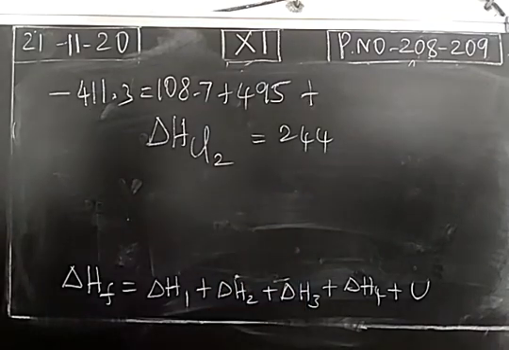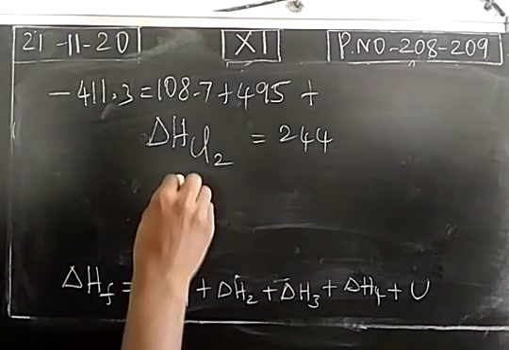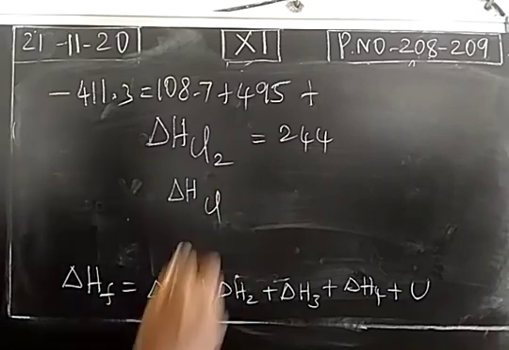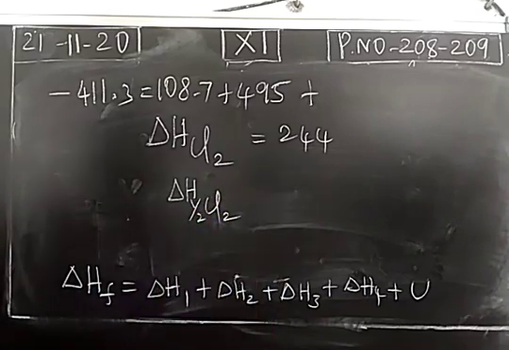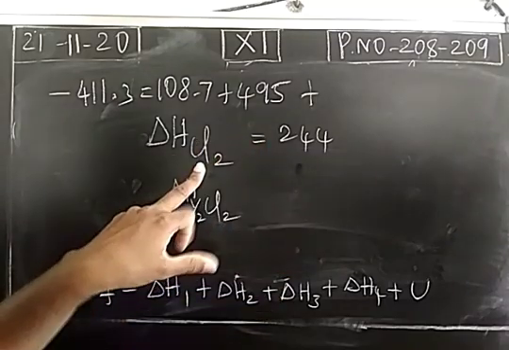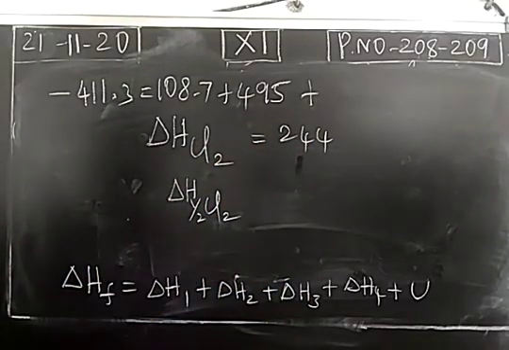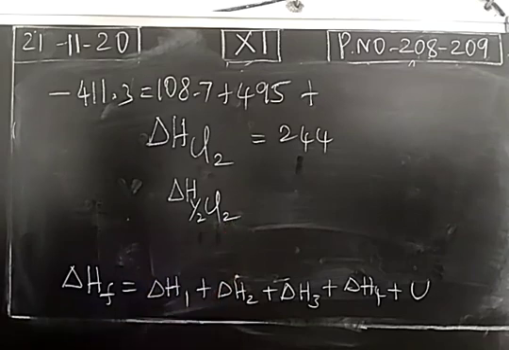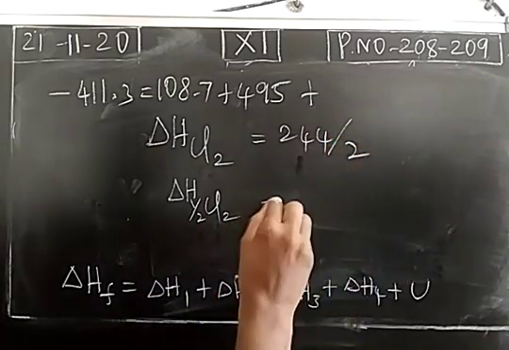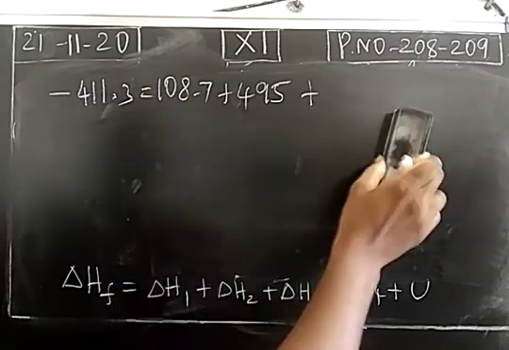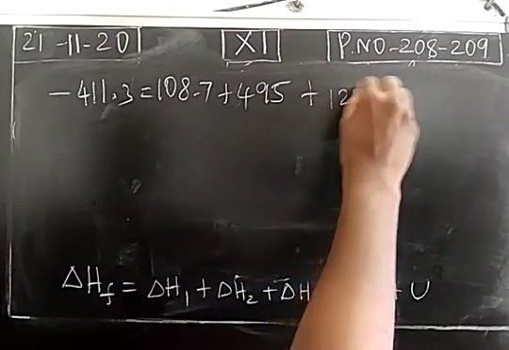But in the Born-Haber cycle, we have only one chlorine atom, so we need the enthalpy change of dissociation of half Cl2. In the book, they have given the enthalpy change of dissociation of one chlorine molecule, 244, but in the Born-Haber cycle we have written the dissociation of half a Cl2 molecule. So this will be divided by 2. The answer is 122. So the delta H3 value is 122.